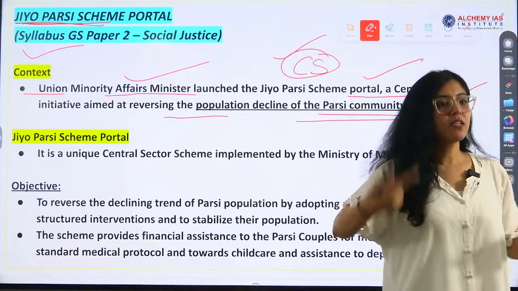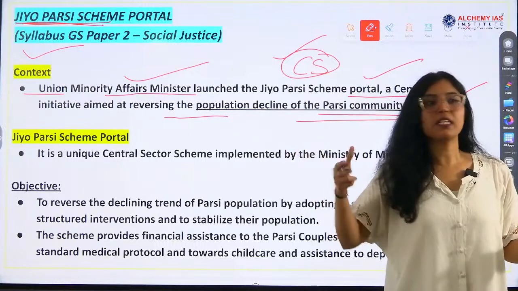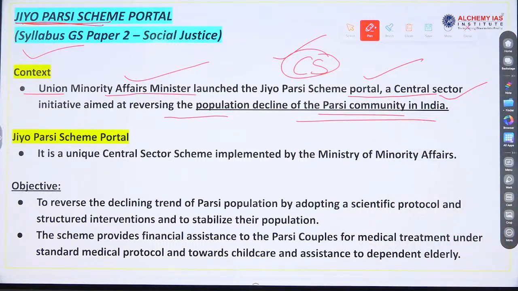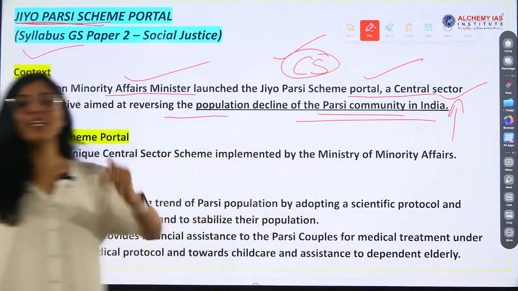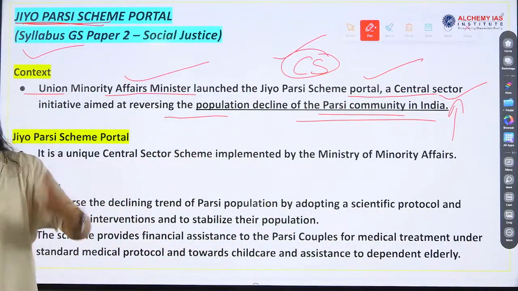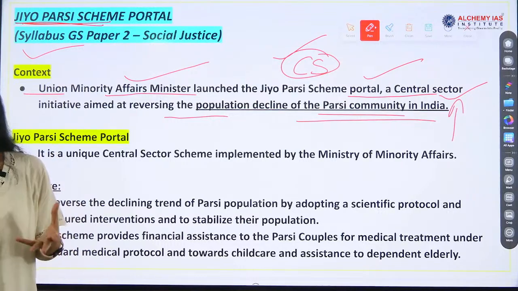Do you understand the language? Reversing the decline means focusing on increasing the Parsi community in India. So we now know two things: their population is decreasing and the government is trying to increase it. There will be different methods and initiatives.